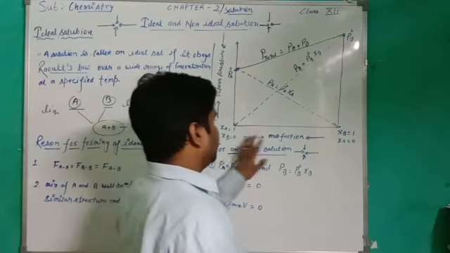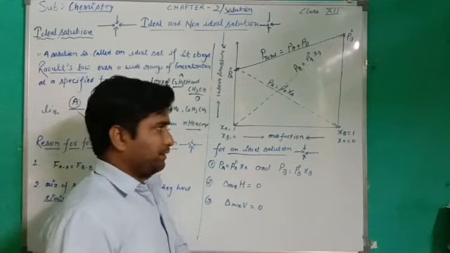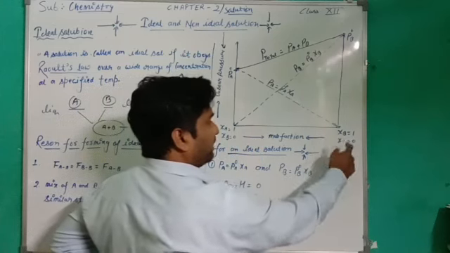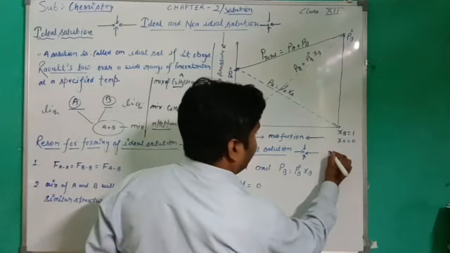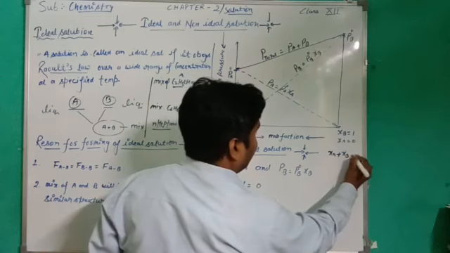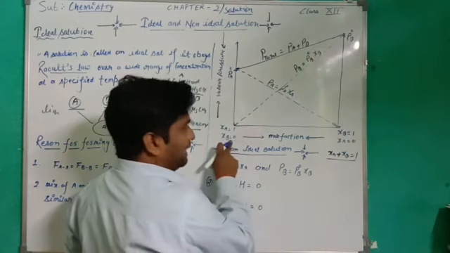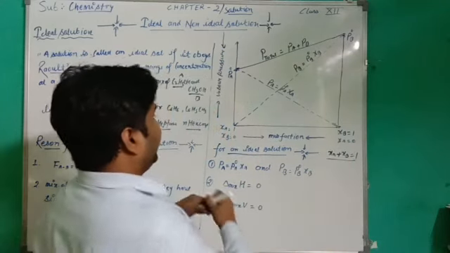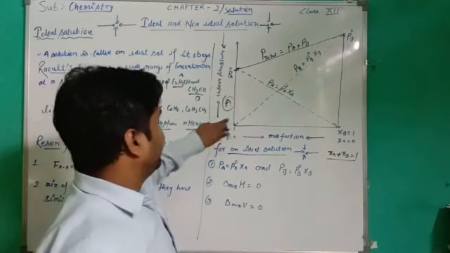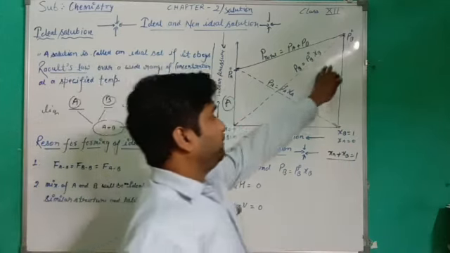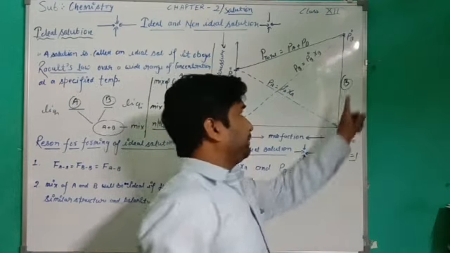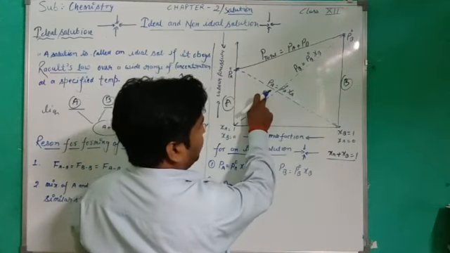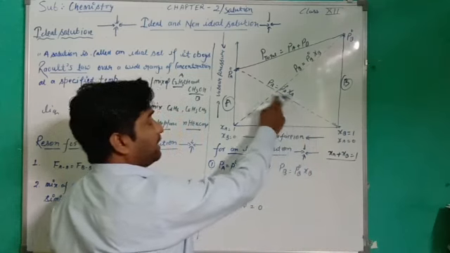This is the graph between vapor pressure and mole fraction. At this point xA equals 1, then xB equals 0, and here xB equals 1 and xA equals 0. Why? You know very well, xA plus xB equals 1. In pure form, liquid A has pressure P naught A, and in pure form, liquid B has pressure P naught B. This line shows that the pressure PA equals P naught A into xA. You know very well, it is the ideal graph.